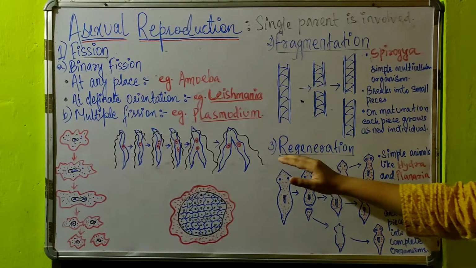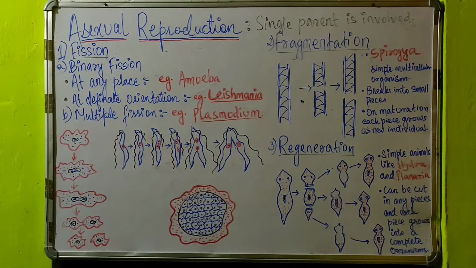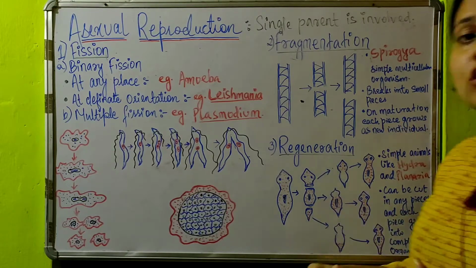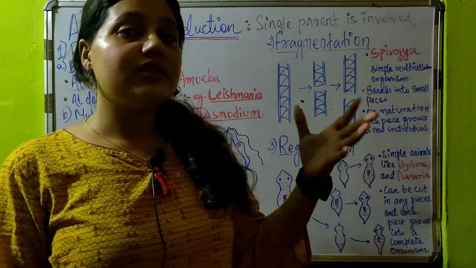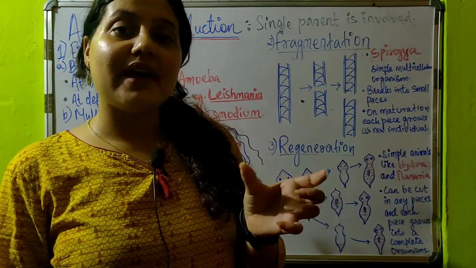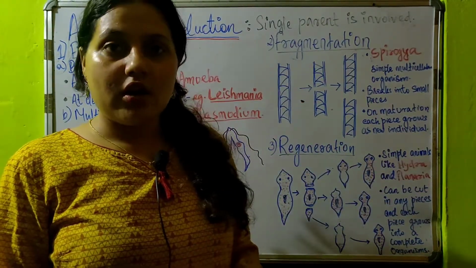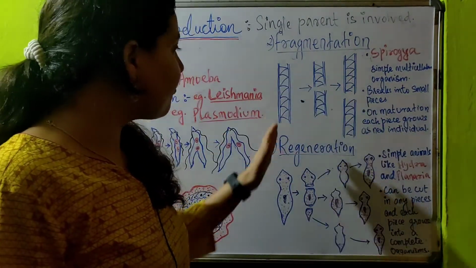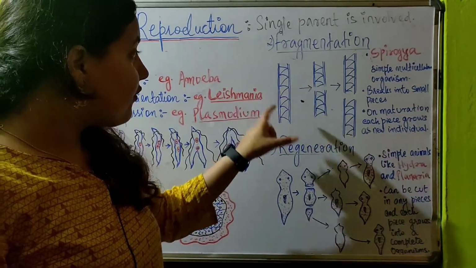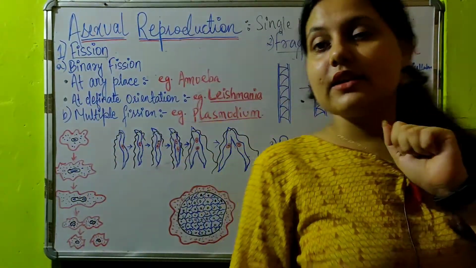Now coming to the next, that is regeneration. Regeneration is also the same as fragmentation, but the difference in regeneration is that the body of the parent has been differentiated. You just check the difference out here. Here you see the body of the parent is not differentiated, means the parent body is straight, right?